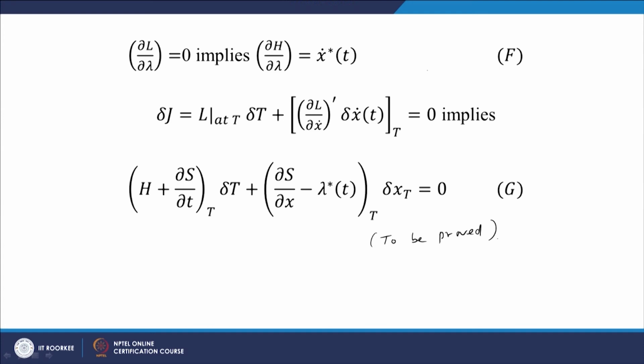Now we will see an example illustrating this procedure. Let us consider the equation x dot equal to 2x plus 3u, and the cost functional is given by the integral from 1 to capital T of 5x square plus u square into dt, with the initial condition x of 1 is 0 and the final condition x of T equal to x suffix T.